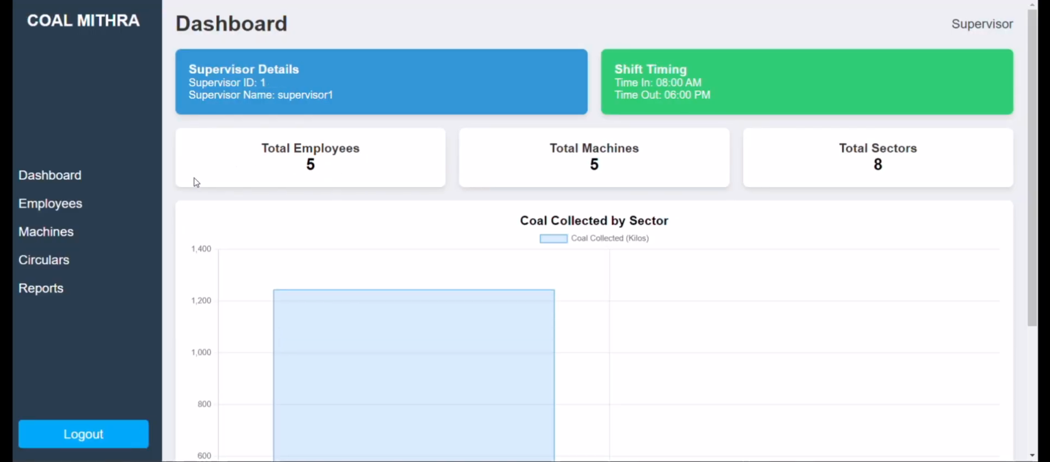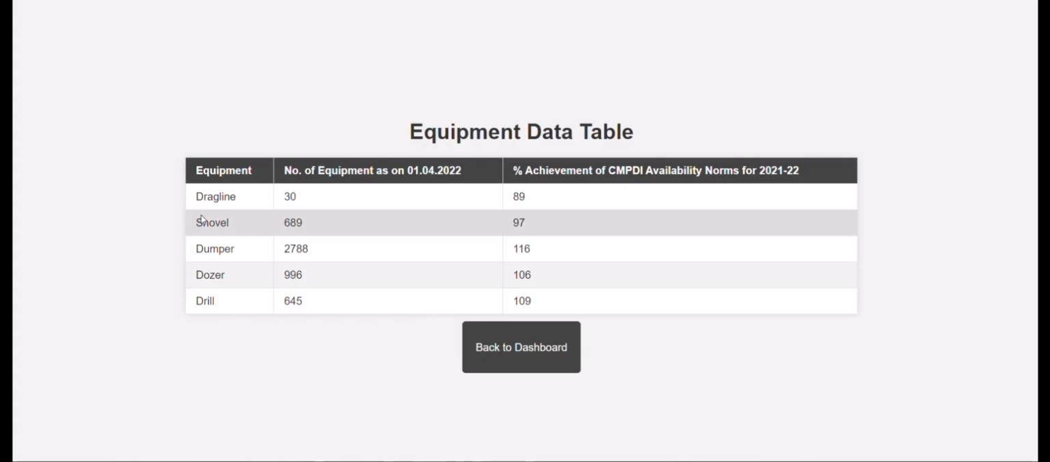Then we also have an option for machines. Once we click that, it will show us the different machines which are available under the supervisor and the corresponding details of each one. Here we have a dragline, a shovel, a dumper, a dozer, and a drill.